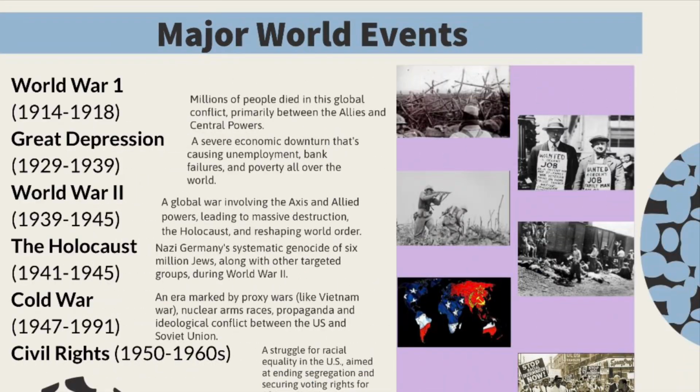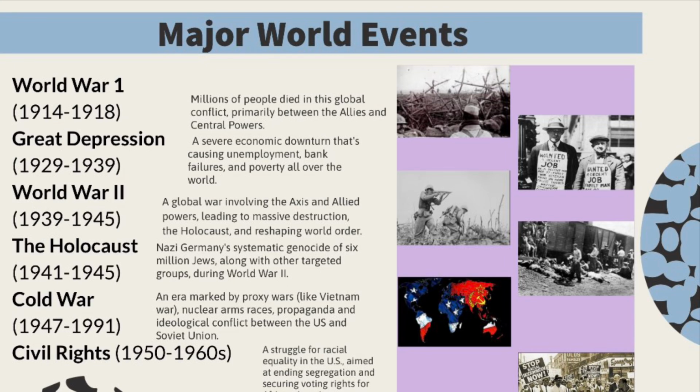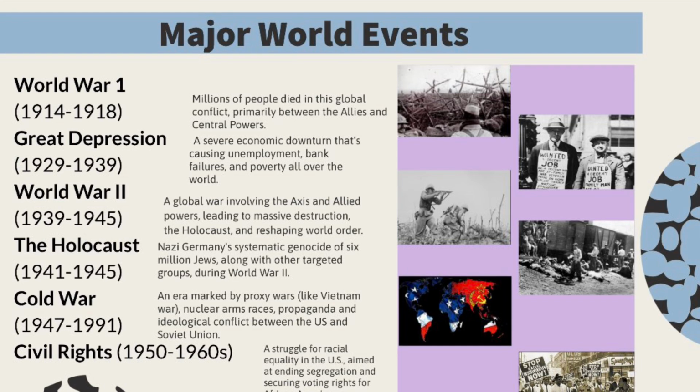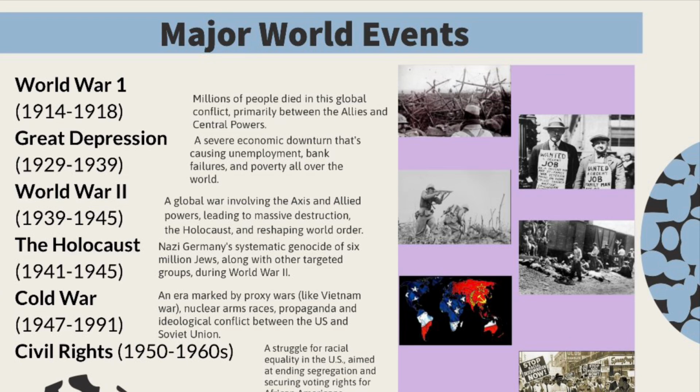Okay, next we have the major world events that occurred within his timeline. Alright, just to give a quick rundown, we're starting with World War I, which lasted from 1914 to 1918, which was a war where millions of people died, and it was a global conflict between the Allies and the Central Powers.